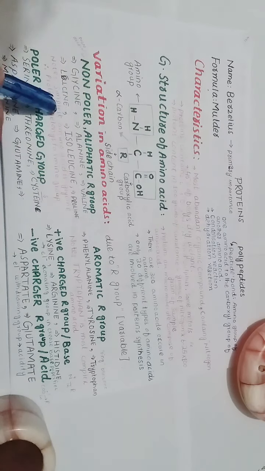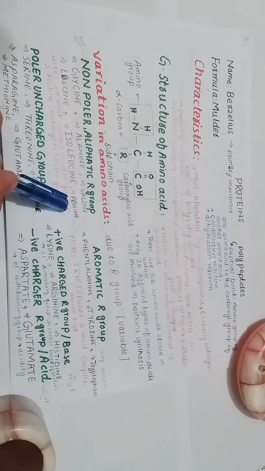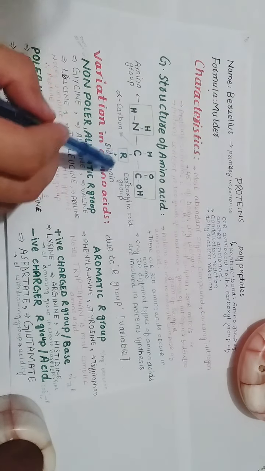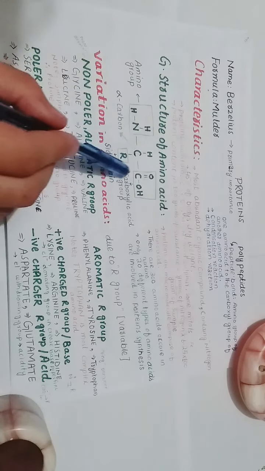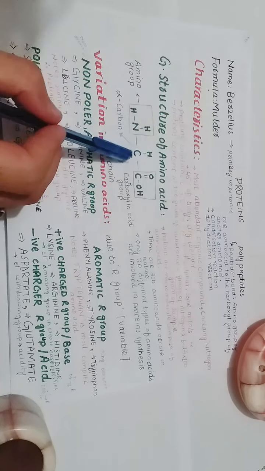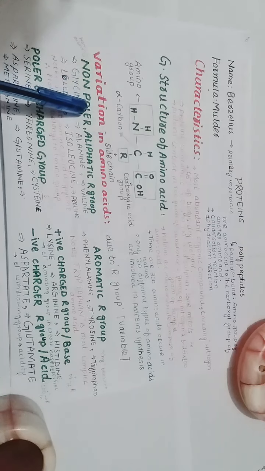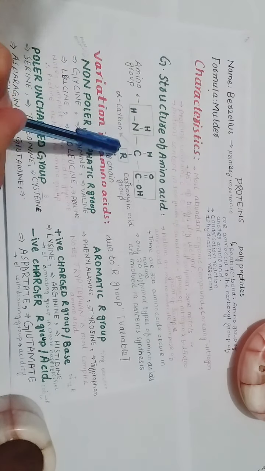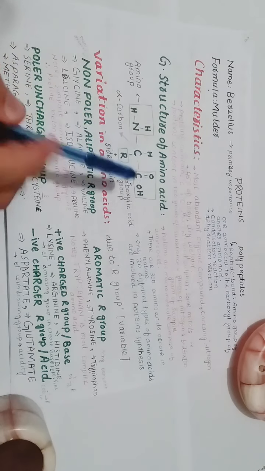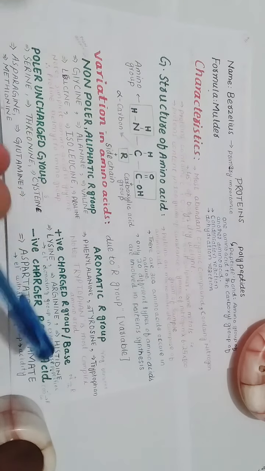Note that the simplest amino acid is glycine. Why is it called the simplest amino acid? Because it has hydrogen instead of a long side chain. So when R is replaced by hydrogen, it is called glycine. That's the simplest one. If R is replaced by a double ring structure, it is called tryptophan, which is the most complex amino acid.